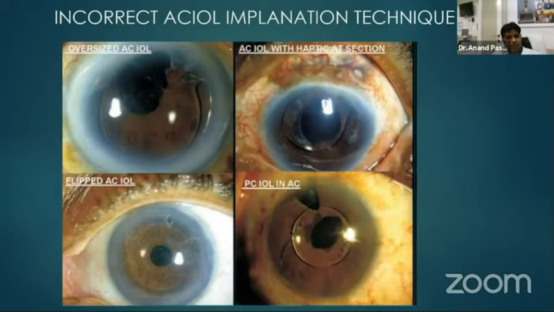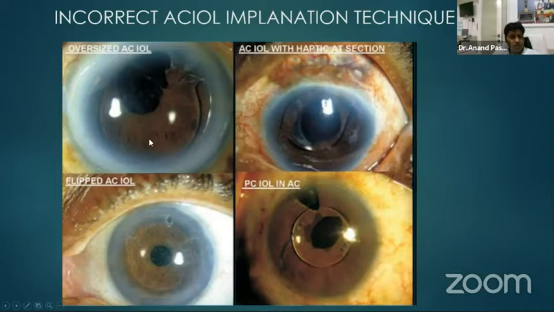Or he doesn't have access to a good vitrectomy machine, or he's not confident enough. So in that scenario, if he has learned the technique of anterior chamber IOL implantation, that can save his day, because these IOLs are relatively easier to implant, provided we follow some thumb rules. The anterior chamber IOLs primarily face problems because of incorrect implantation technique.